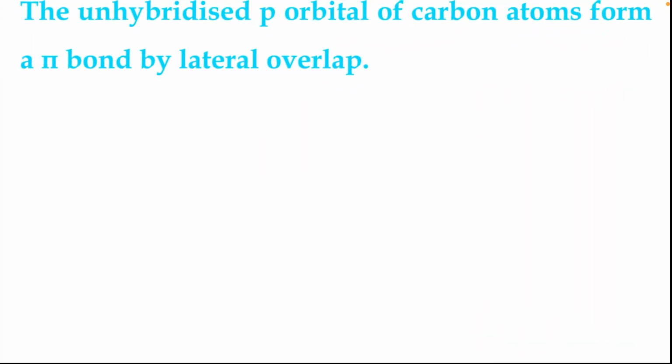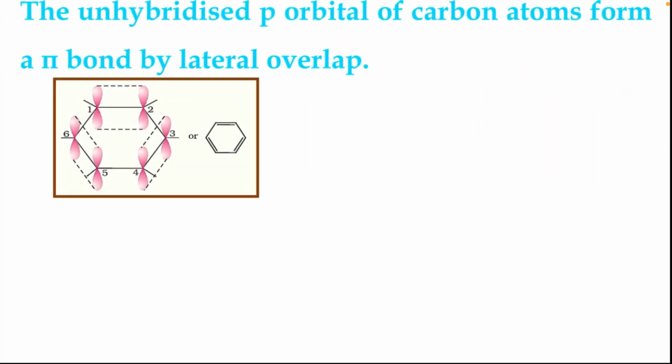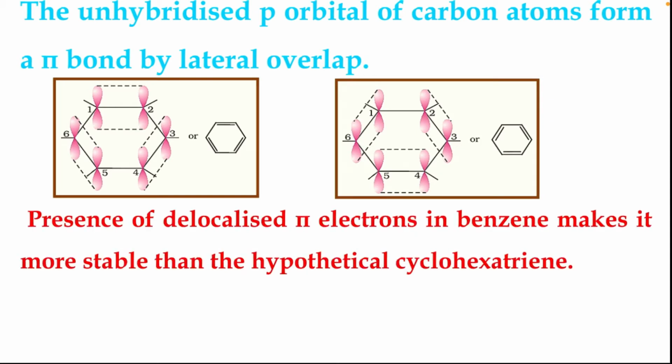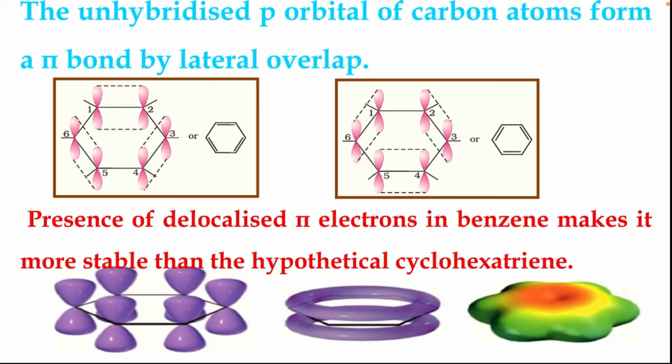The unhybridized p orbitals of the carbon atoms form a pi bond by lateral overlap. As you can see in the figure, p orbitals are overlapped at alternate positions. 2 different types of resonating structures you can see. The presence of delocalized pi electrons in benzene makes it more stable than hypothetical cyclohexatriene.